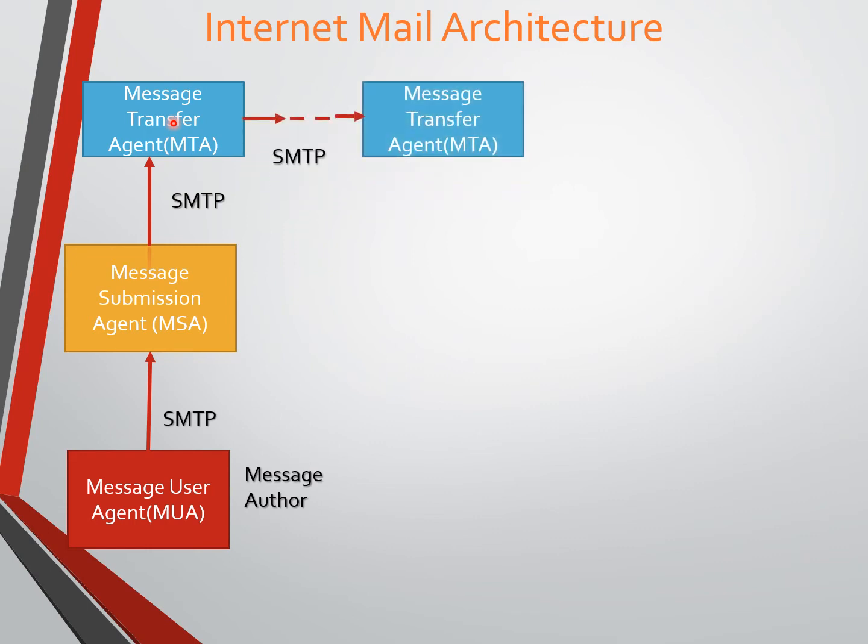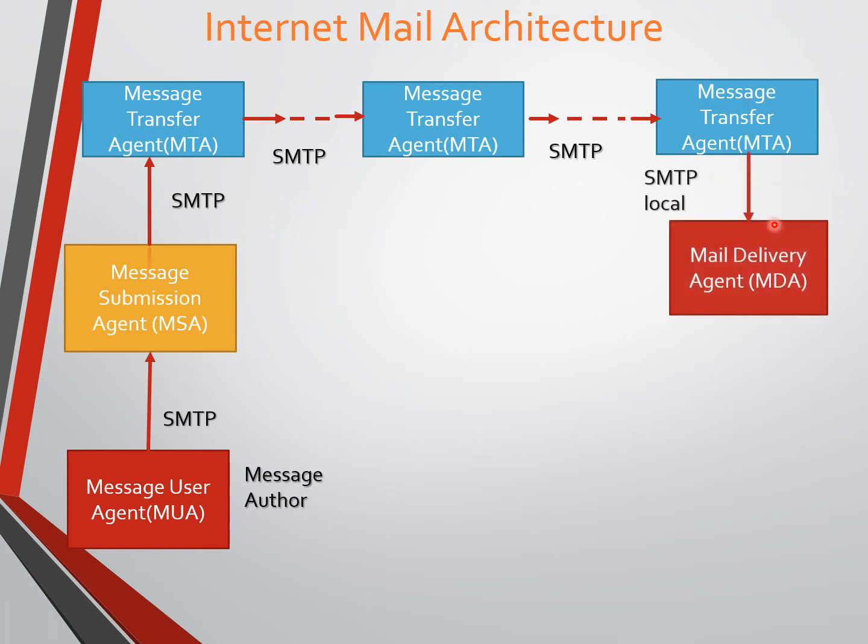So the message will be sent via many different message transfer agents. There are many message transfer agents that exist in a path, so it will transfer through many MTAs. Again by taking help of MTA, it reaches the MTA of the receiver side. So when it reaches the last MTA of the receiver side, the message will be delivered to the mail delivery agent. Here it is a message submission agent, and the reverse here is the mail delivery agent.